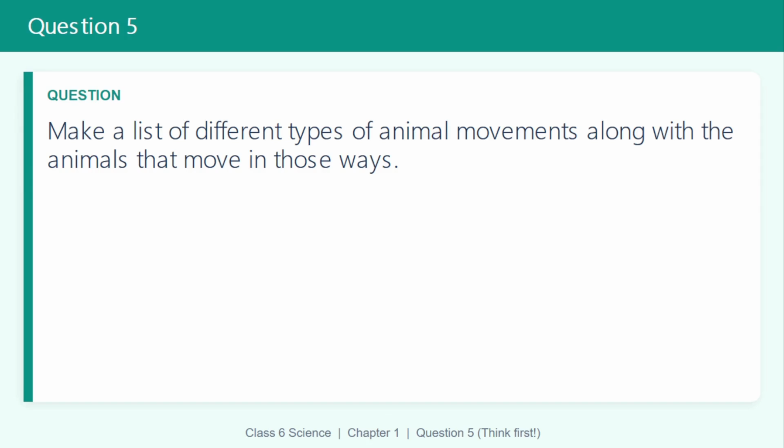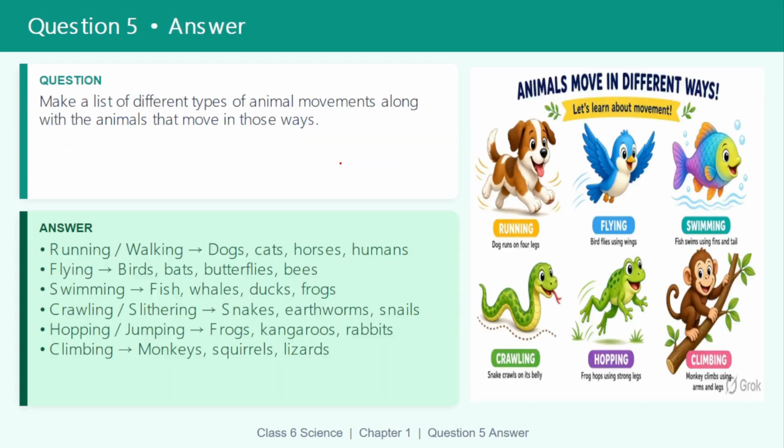Question number 5. Make a list of different types of animal movement along with the animals that move in those ways. Let's see the answer. First movement, running and walking. Dogs can run, cats can run, horses and humans. Running and walking, this kind of movement is done by these organisms.